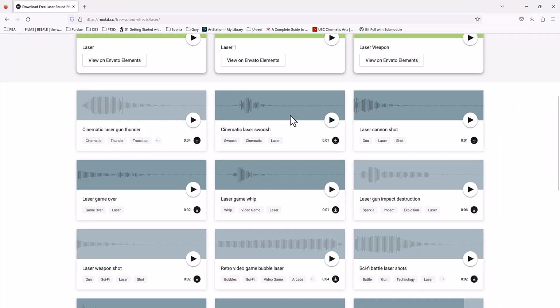And what I'm going to do is I'm going to pause the video now, but I'm going to go into my downloads folder and rename it and just throw it on my desktop. I'll probably name it like Laser Swoosh and get rid of all the extra stuff. One key thing, though, before I jump back to Unity is that make sure that you're downloading a .wav file. That's the preferred audio file by Unity.